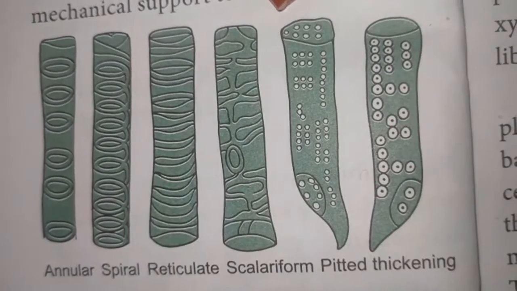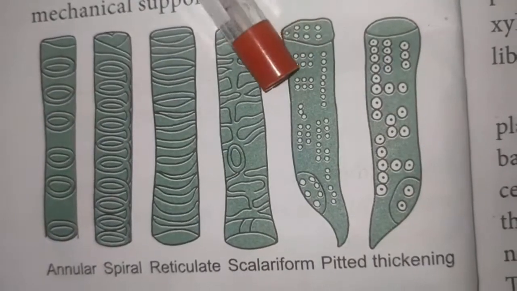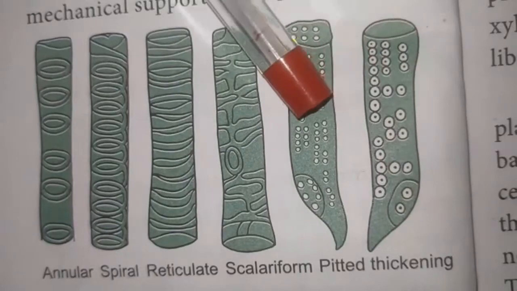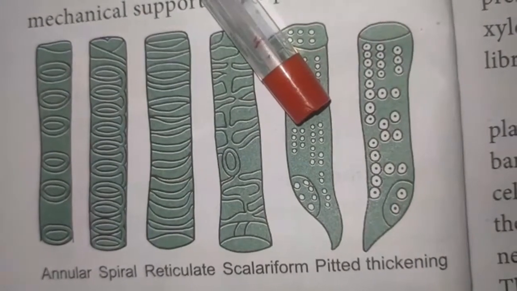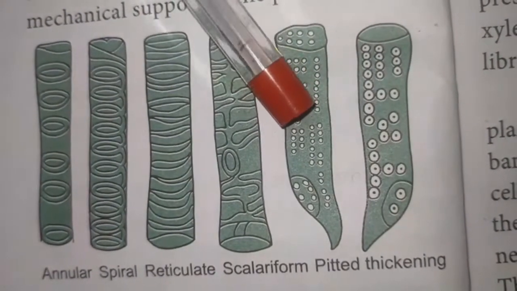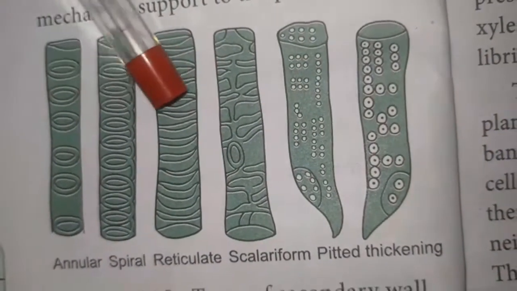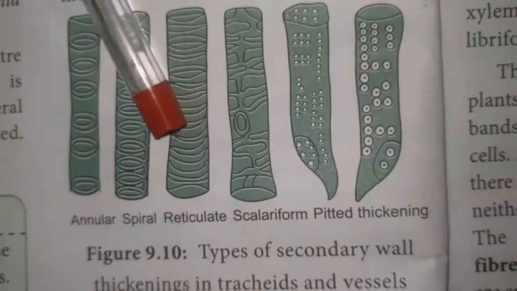Sometimes the wall is uniformly thick except at the pits. Except the pits, the remaining parts are thick in nature. So this type of secondary wall thickening is called pitted thickening. So due to the deposition of the secondary wall substances, there are five different types of secondary wall thickening